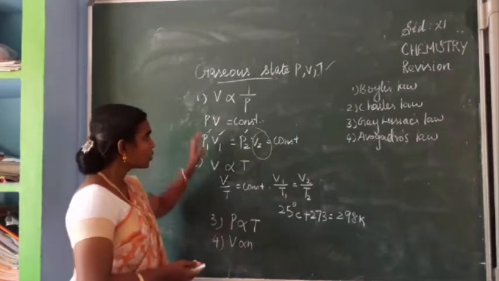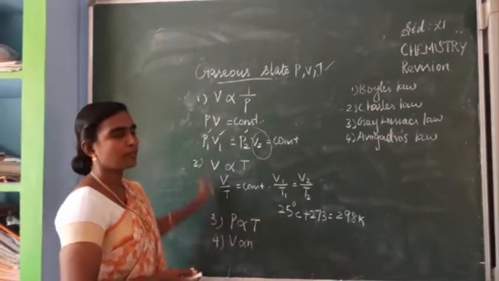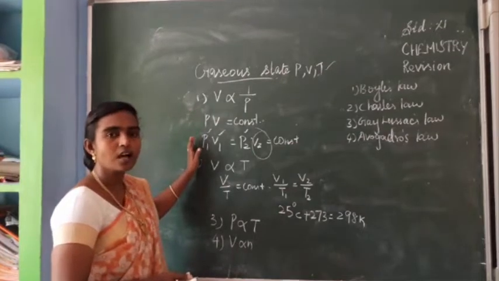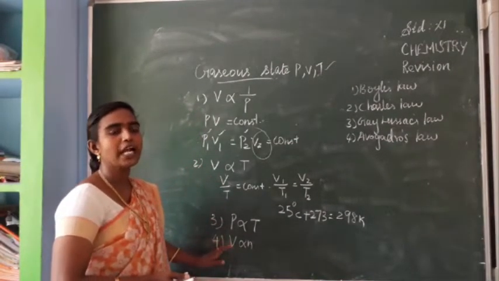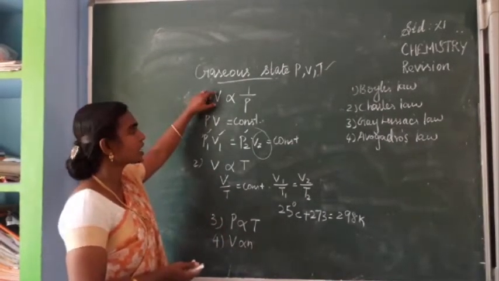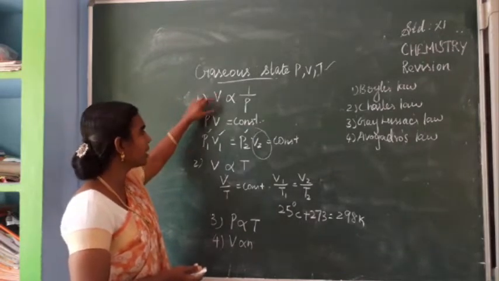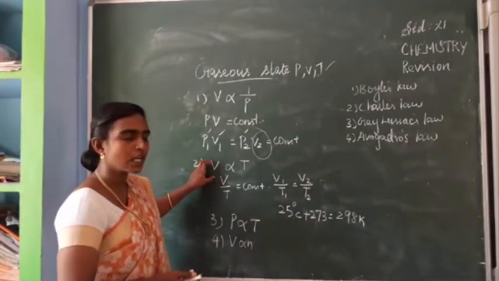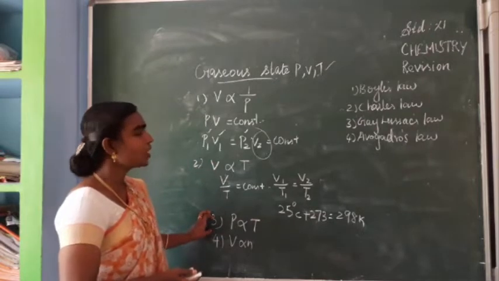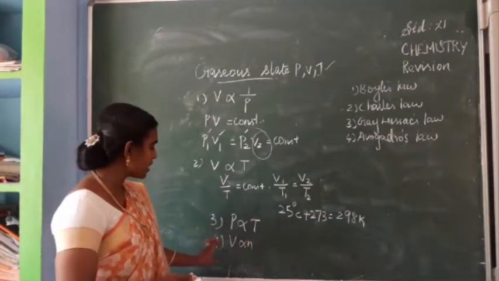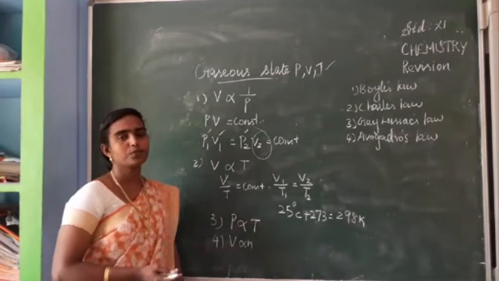Is it clear? So these four laws we have seen: Boyle's law, Charles' law, Gay-Lussac's law, Avogadro's law. So Boyle's law once again, V proportional to 1 by P. Charles' law, V proportional to T. Gay-Lussac's law, P proportional to T. Avogadro's law, V proportional to N.